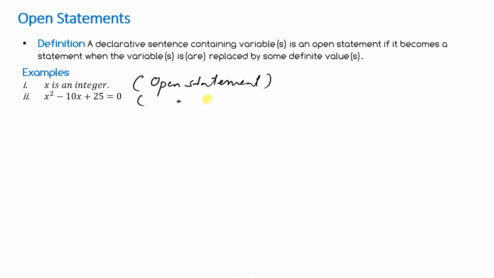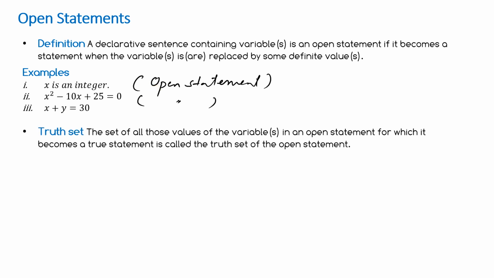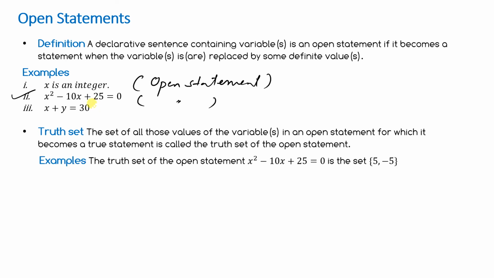So this is also one open statement. x plus y equal to 30 is an open statement because x and y are variables. Now come to truth set. The set of all those values of the variables in an open statement for which it becomes a true statement is called the truth set of the open statement. For example, the truth set of the open statement x square minus 10x plus 25 is equal to 0 is the set {5, -5}.